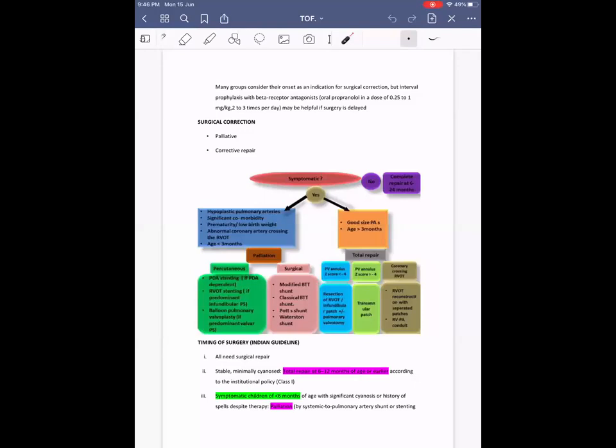Yeah, I heard, but how will it increase SVR? That's what I'm asking. It is beta 1 selective, no? Metoprolol will not increase. Only propranolol. Correct. That effect on systemic vascular resistance is only for propranolol, not for metoprolol. That's why propranolol is preferred. Yeah, okay, got it. But once again, tell that mechanism, why it is used for prophylaxis.